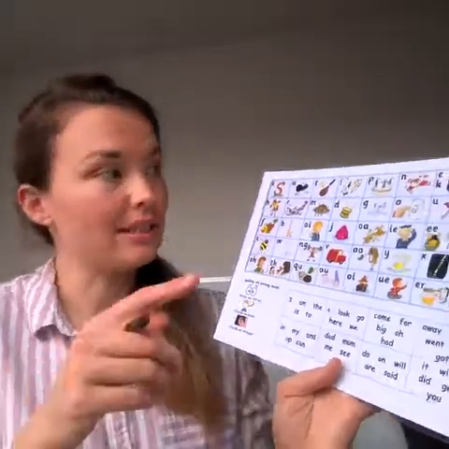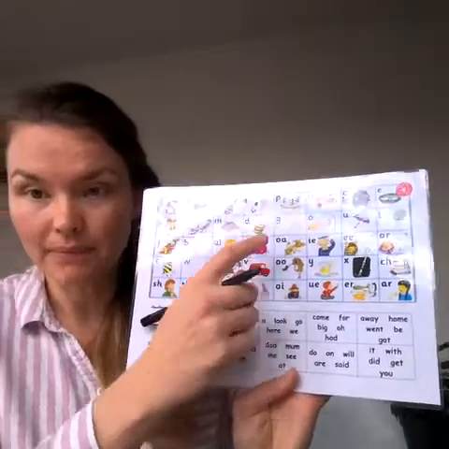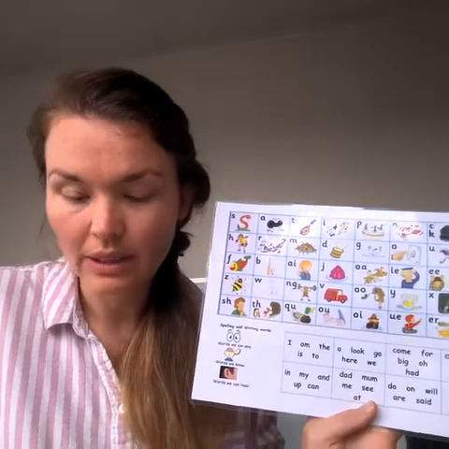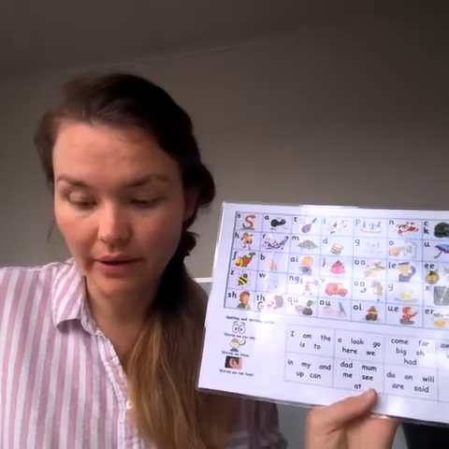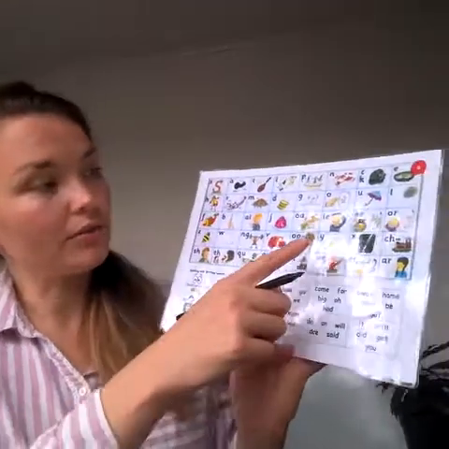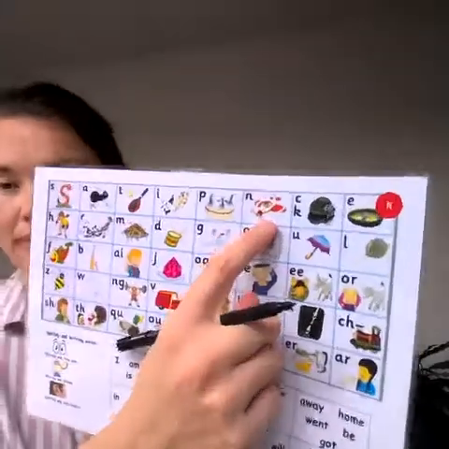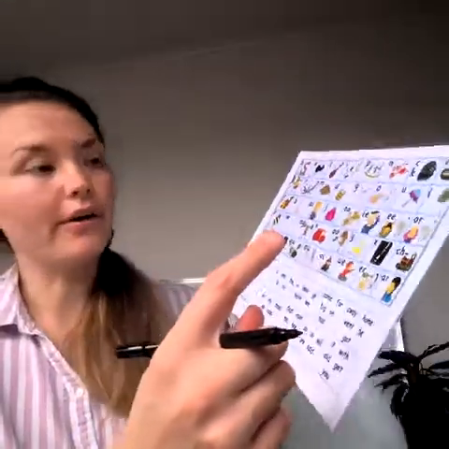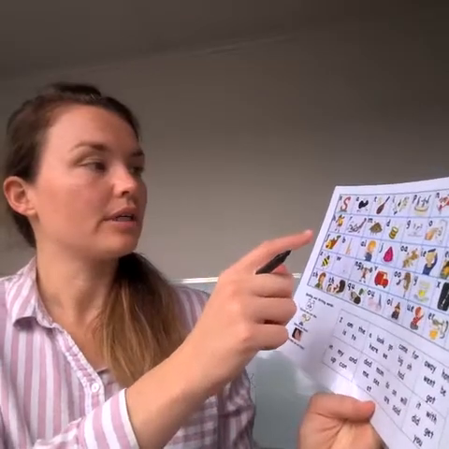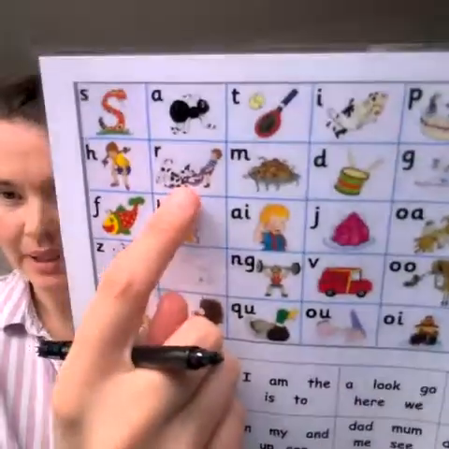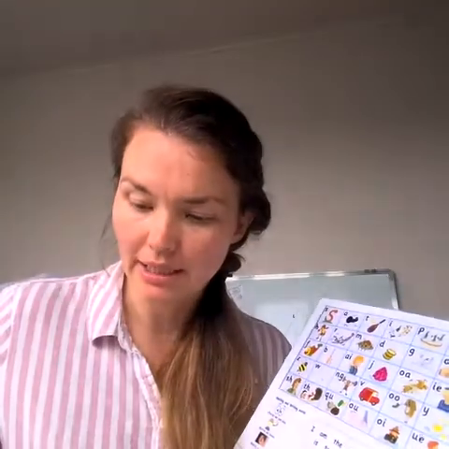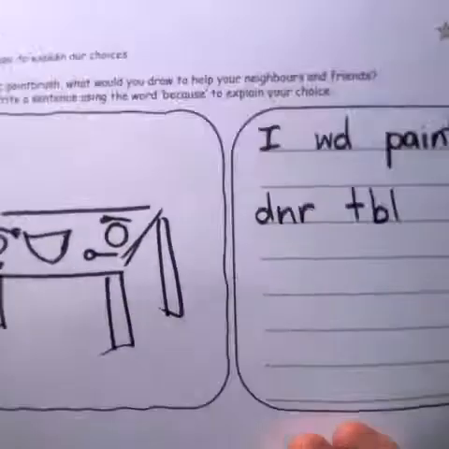D. So I would write d. Dinner. I would do n for the n sound. And then because I could hear the puppy sound. A dinner table. Table. So I would paint a dinner table.